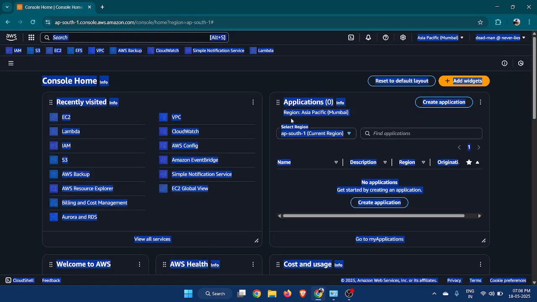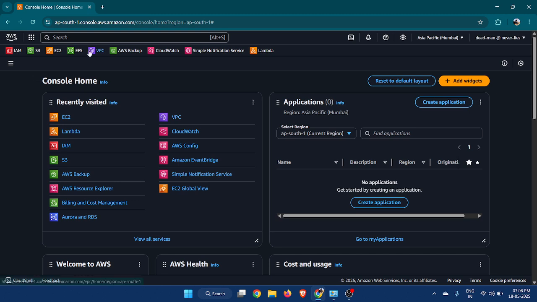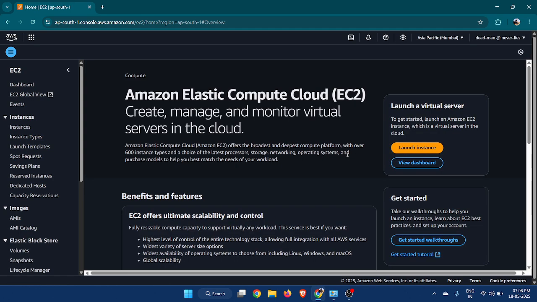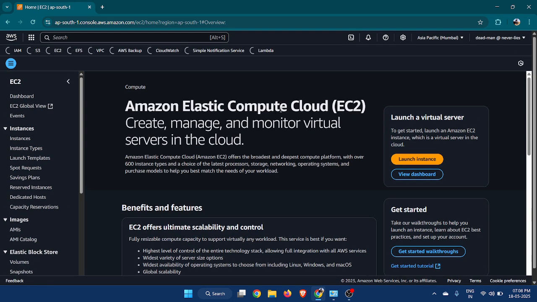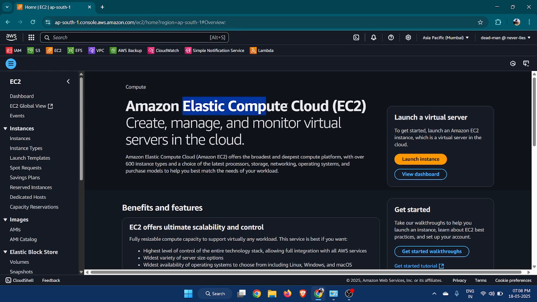So this is the sign-in UI. Now we will be able to see the UI of AWS, how AWS looks. Now let's click on EC2. EC2 is a service. EC2 stands for Elastic Compute Cloud.